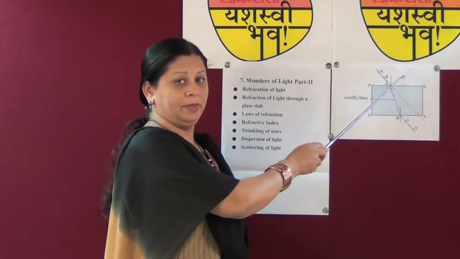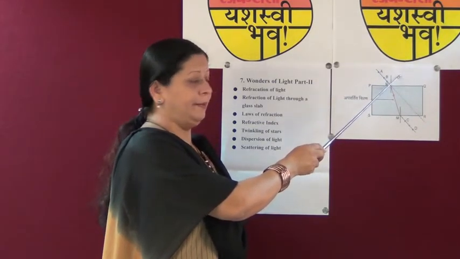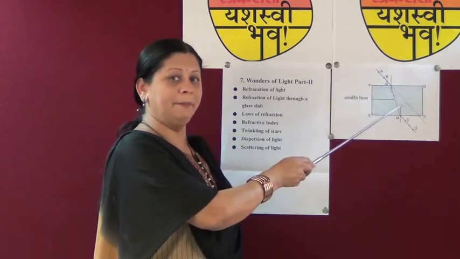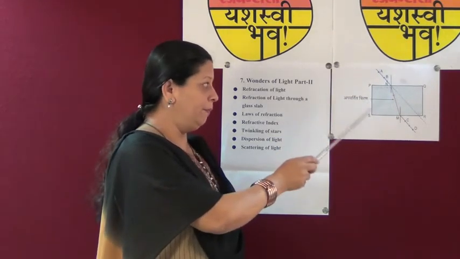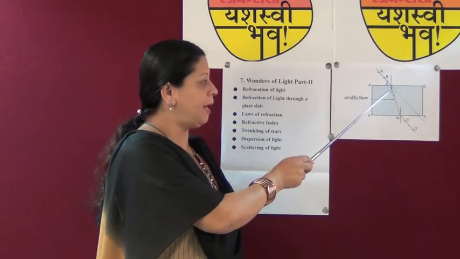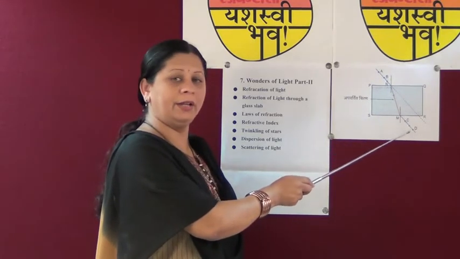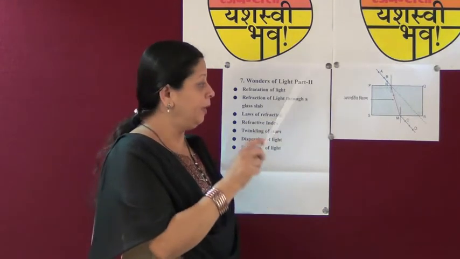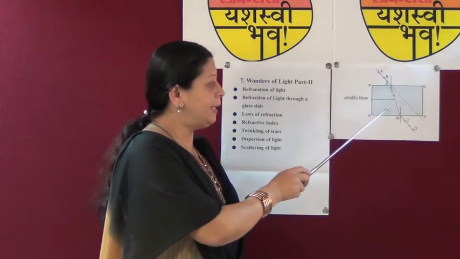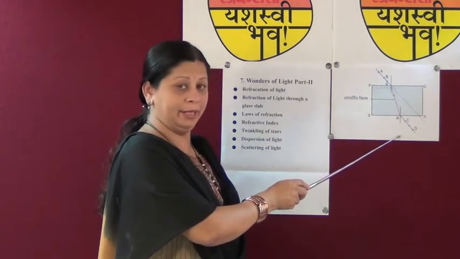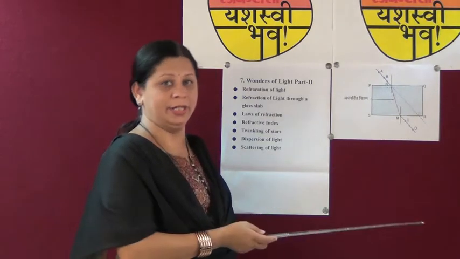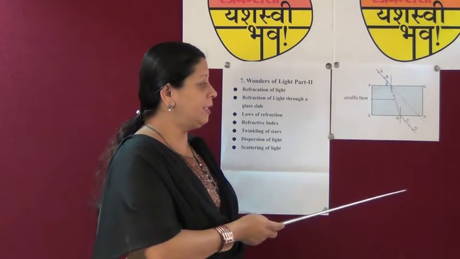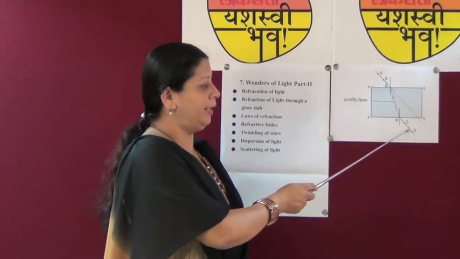Air is a rare medium, and glass is a denser medium compared to air. Now this refracted ray is passing through glass and coming to air. Now a light ray is entering from a denser medium to a rarer medium. So again it changes. How does it change? See the bending of the ray.